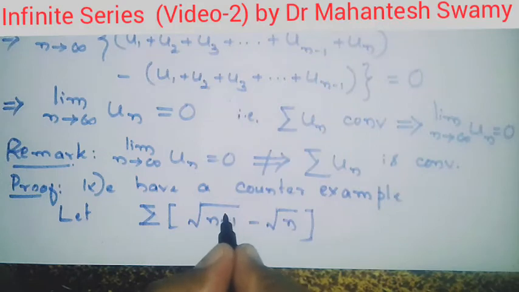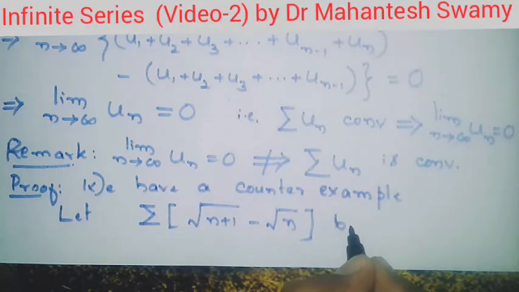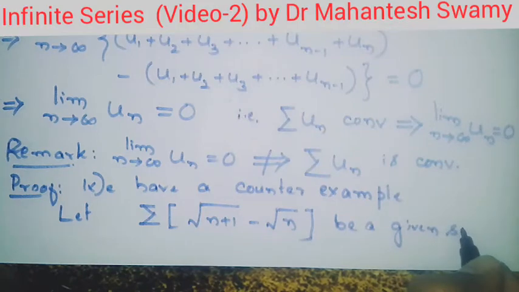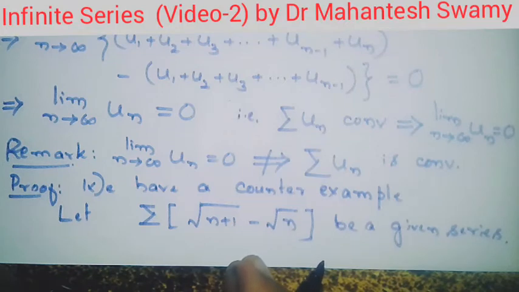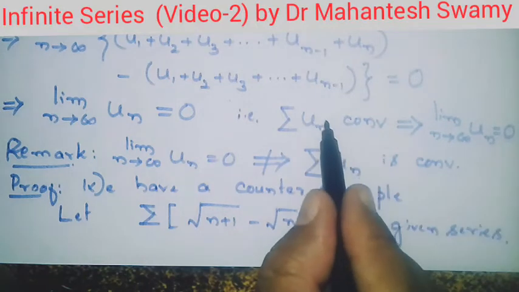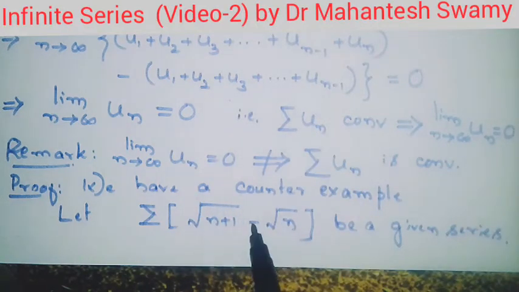So this is the series given to us. We shall use this series as the counter example, and we shall establish that when the limit of the nth term is equal to 0, even then this series is not convergent.